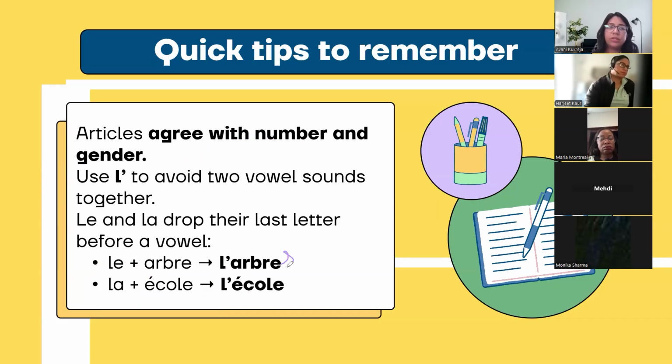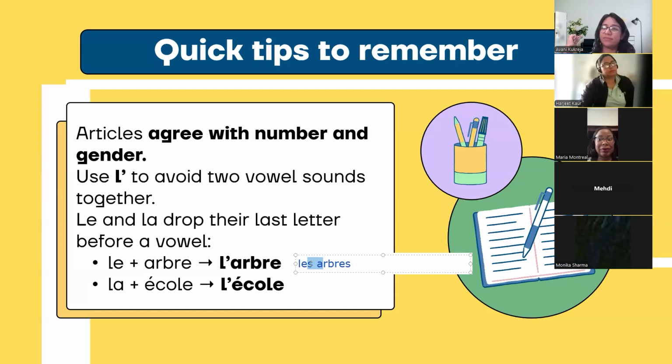Had it been plural, we would write it as, okay, you guys try. What is the trees in French? How will you pronounce it? L'arbre. Les arbres. Remember, les arbres. The S of les connects with the vowel of arbres and it produces the Z sound. Vowels in French are weak. Whenever a noun starts with a vowel, it will either merge with the sound of the preceding word or we'll put an apostrophe instead. In this case, for singular ones, we're putting an apostrophe. For plural, we're linking the sounds.